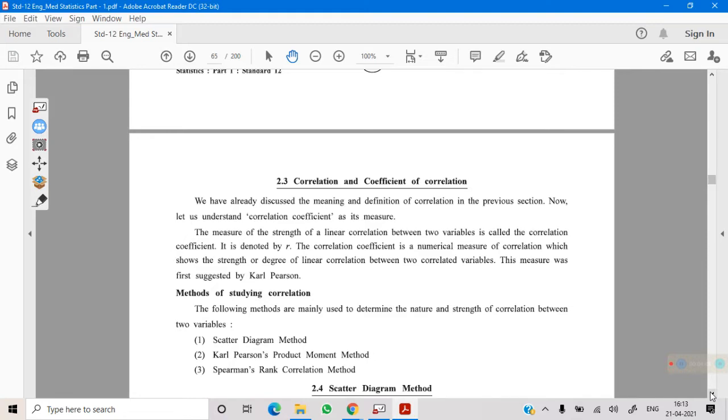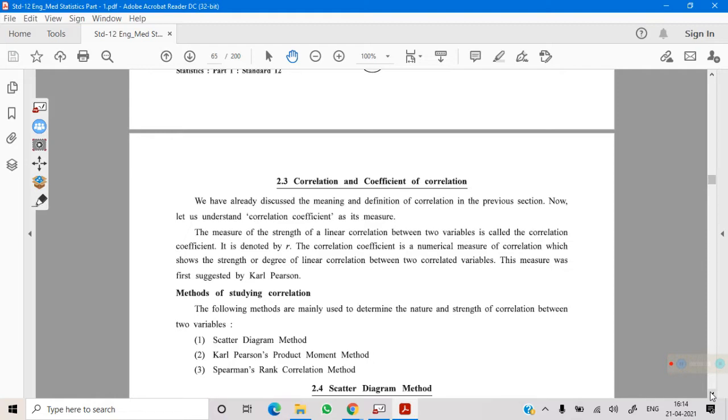To which extent the two variables are correlated can be found out with the help of a measure which gives a specific number, called the correlation coefficient. The first idea of linear correlation and its measure was given by Karl Pearson.